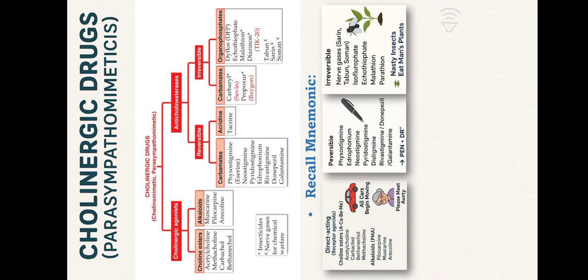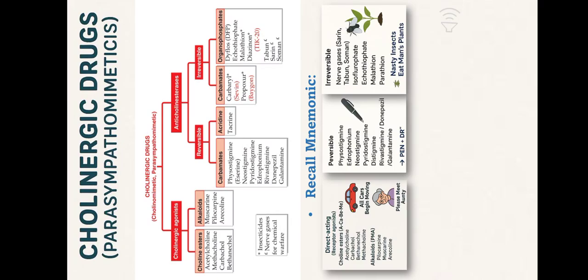Indirect-acting cholinergic drugs act by inhibiting acetylcholinesterase, thereby increasing acetylcholine levels at synapses. These are subdivided into reversible and irreversible inhibitors. The reversible agents can be remembered with the mnemonic pen plus dr. Think of writing with a pen by a doctor.